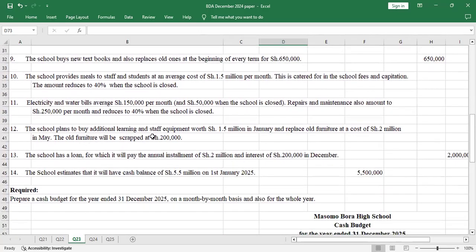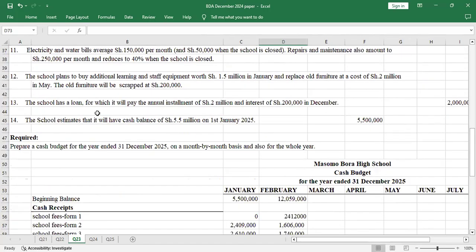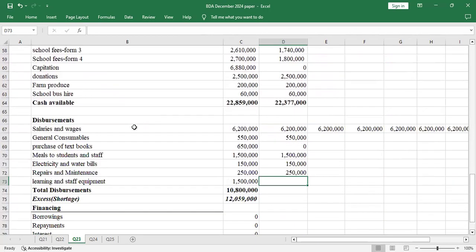The school plans to buy additional equipment in January and replace all furniture at a cost of 2 million in May. That one we will capture in May. The school has a loan that is for December. Then I think that we are done with February. There's no other learning and staff equipment bought; they were only bought in January, not in February.